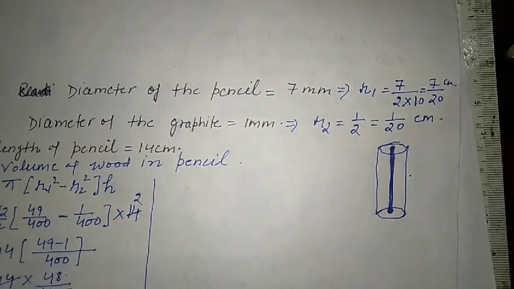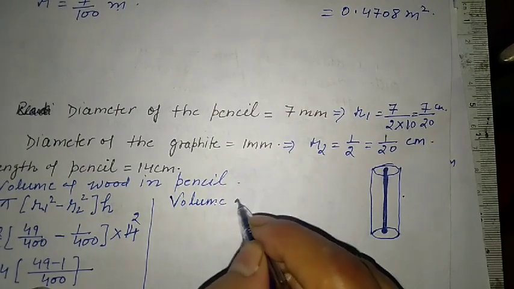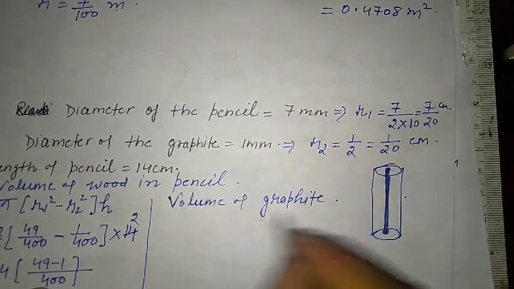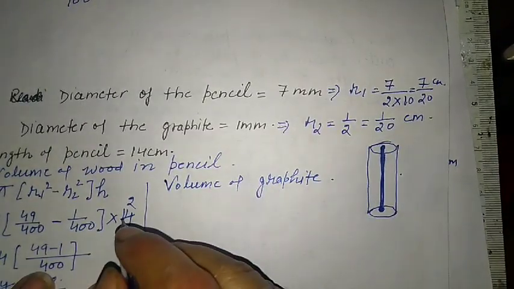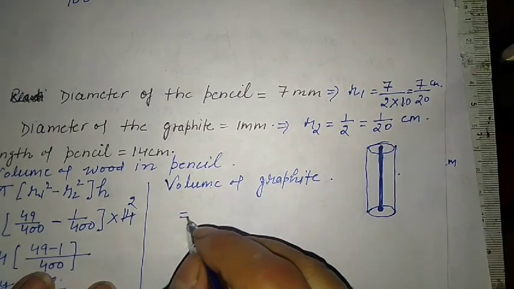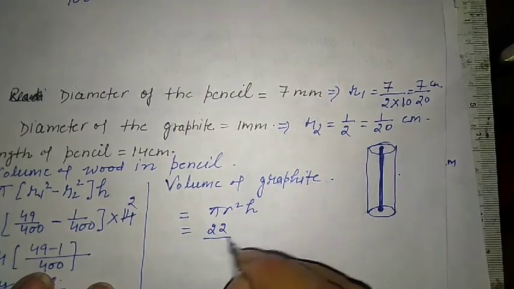Now we have to find the volume of graphite. It means the inner volume. Volume of graphite in the cylindrical pencil is equals pi r square h, same formula, 22/7.